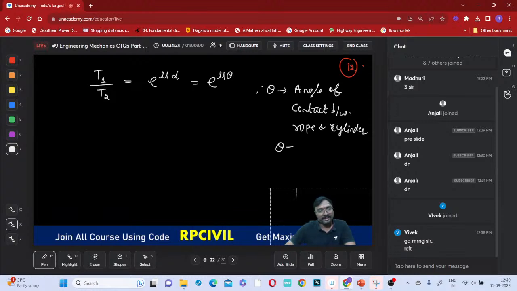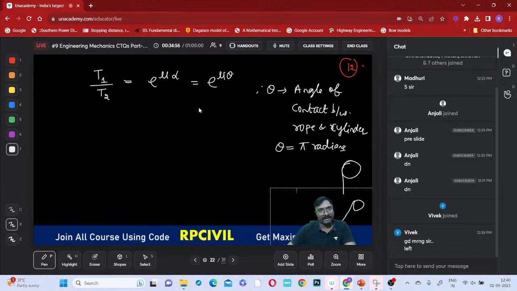So what is the theta here now? That theta will be equal to pi radians. How are they in contact with each other? What is the angle of contact? That is 180 degrees only, as the rope is tangential. Suppose if it is in this manner, can we say it is 180 degrees? No, you cannot say that. Now is it clear? This is something else.